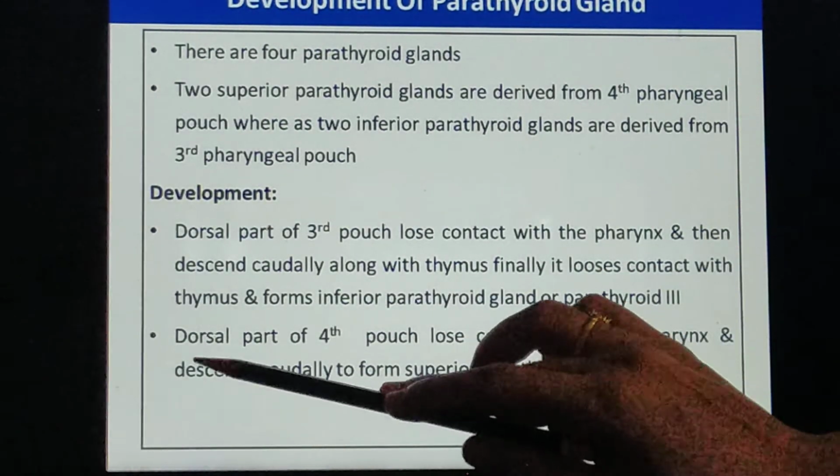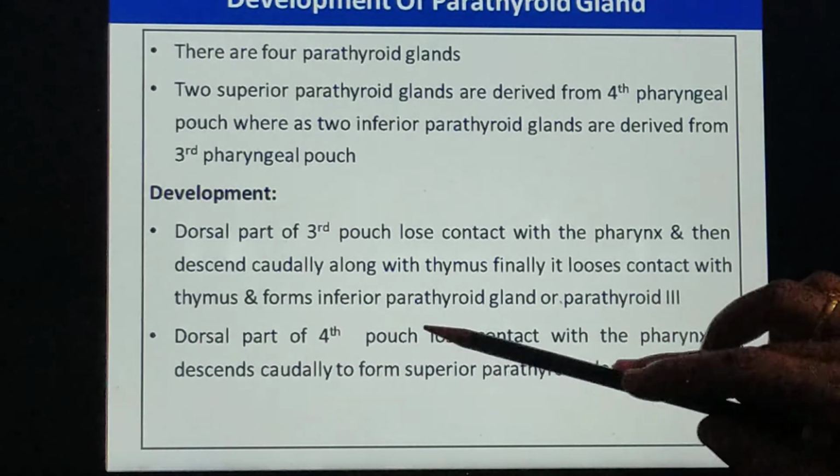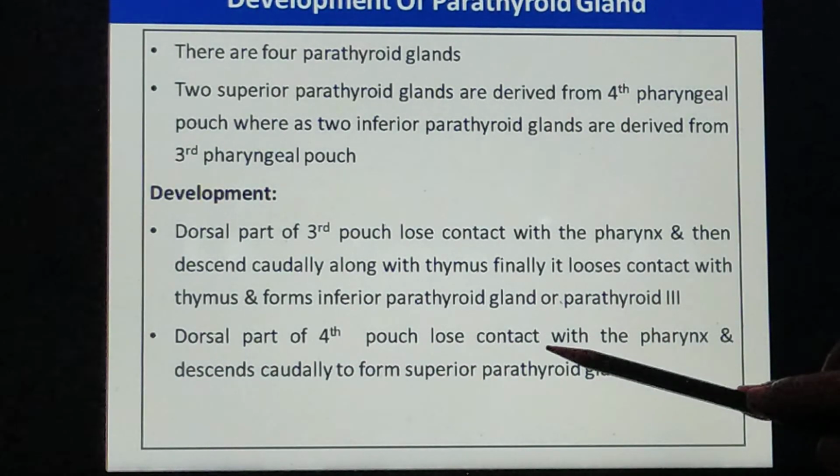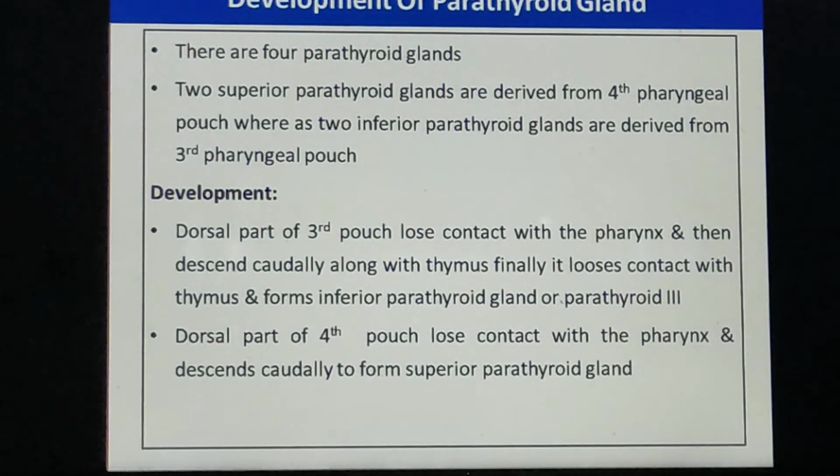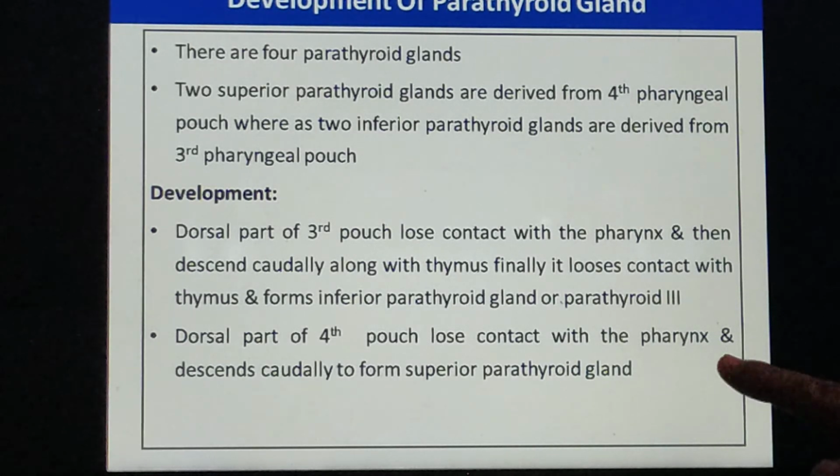Now, the second, that is the dorsal part of the fourth pouch, it gets detached from the floor of the pharynx. It does not descend that much, but to a small extent it descends down. It gets detached from the pharynx and then it gets incorporated inside the thyroid, and that is termed as superior parathyroid or parathyroid 4.